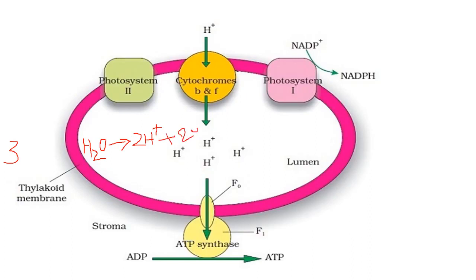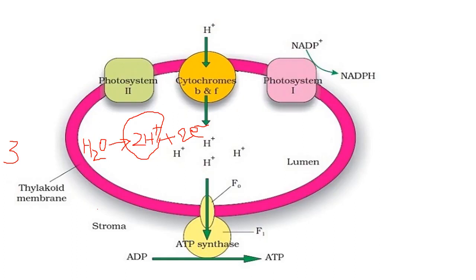This splitting of water is occurring inside the lumen of the thylakoid. That's why the protons which are formed here will accumulate inside the lumen only, right? So the concentration of protons is becoming more inside the lumen of this thylakoid.